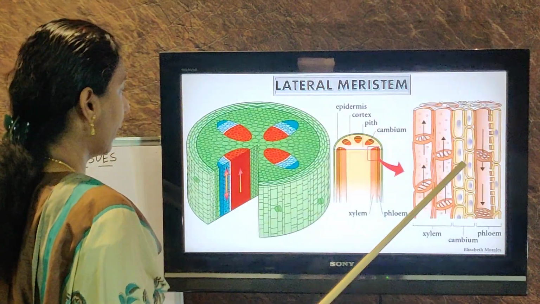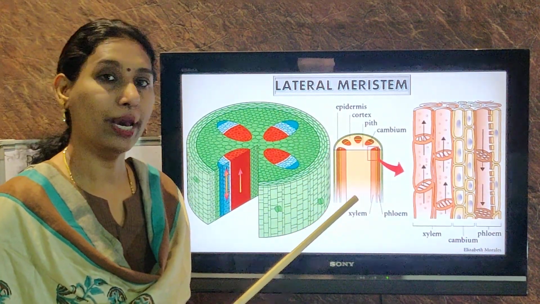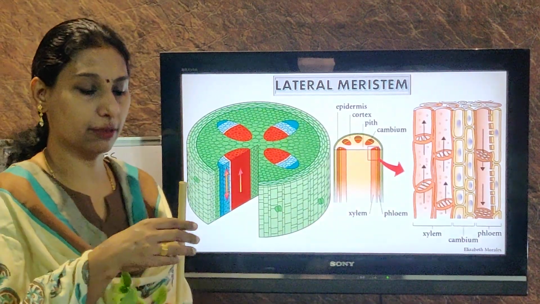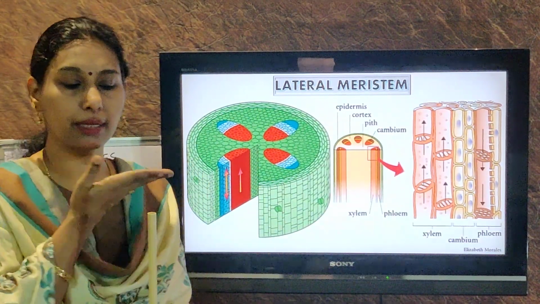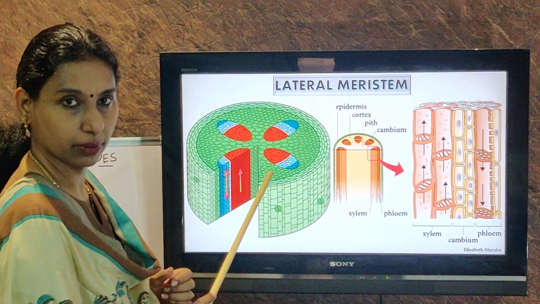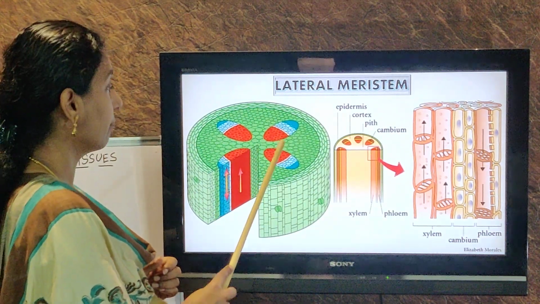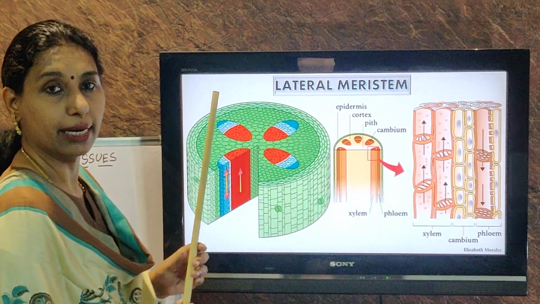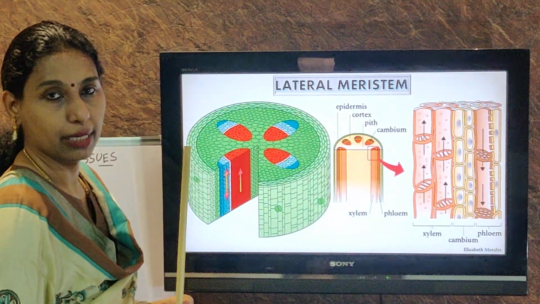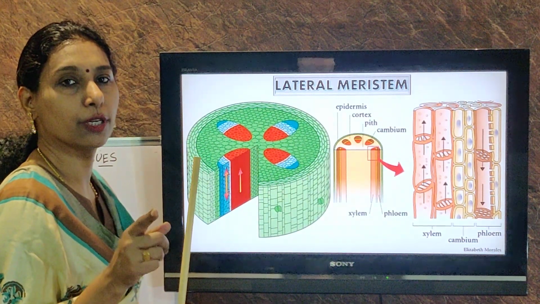Okay. Now the second type of meristem is called the lateral meristem. Now where is the lateral meristem present? See children, if you just cut a piece, suppose this is a stem and I just cut a piece here. So it will look like this. And inside, can you observe this? These are the vascular bundles. That is, inside this you have tubes called xylem and phloem. Xylem is helping in transportation of water and phloem helps in transportation of food.